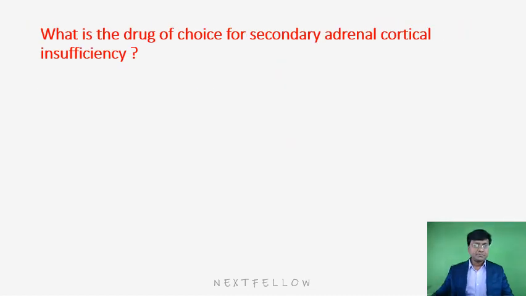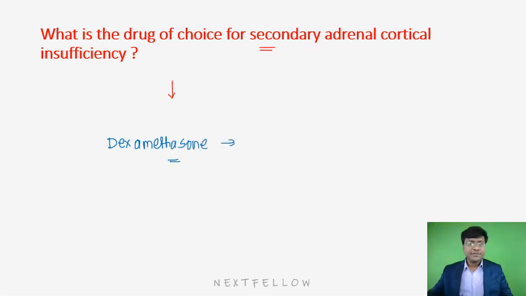Next, what is the drug of choice for secondary and even tertiary adrenocortical insufficiency? For secondary or tertiary adrenocortical insufficiency, you need to give dexamethasone. Why dexamethasone? Because dexamethasone has potent steroid activity.